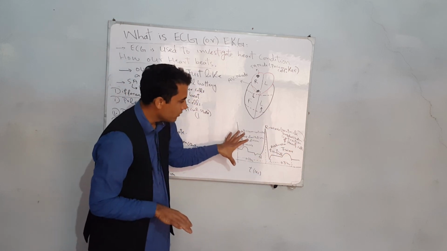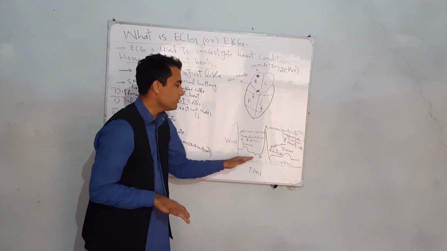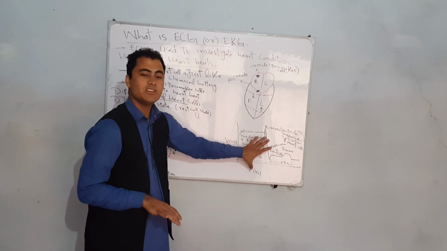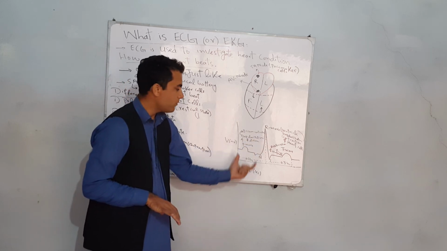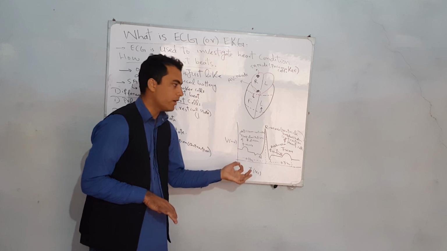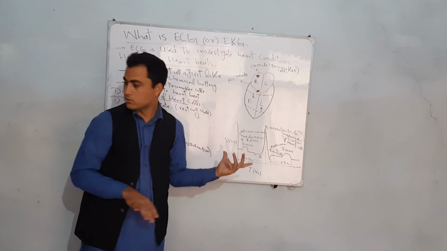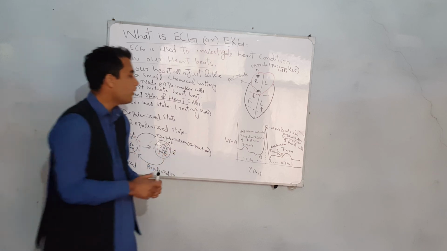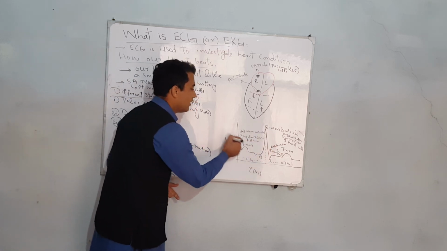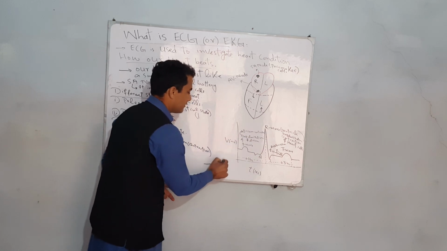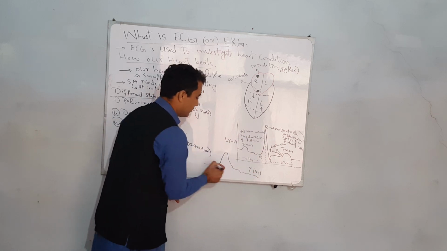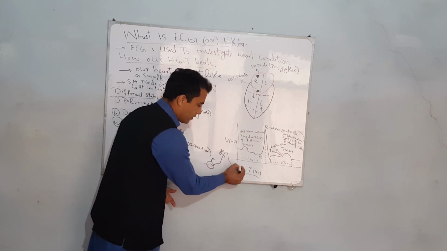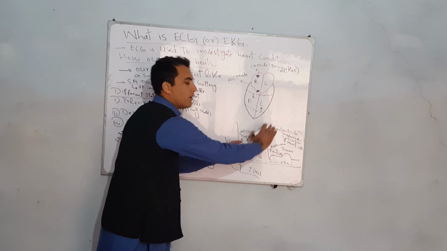So I hope you understand how the ECG of a normal person is plotted. This is the ECG of a normal person. If a person is abnormal or diseased, then we obtain a wave which is not like this, because this is the wave of a normal person. And if this is the wave of an abnormal person, then there will automatically be abnormality in the P region or R region or T region. The wave cannot be plotted like this.